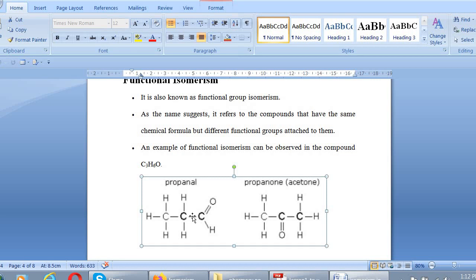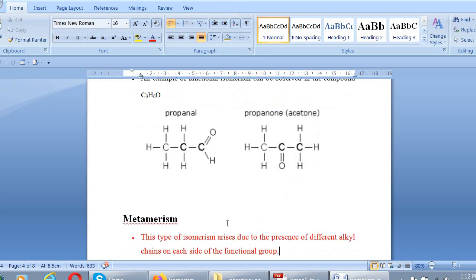The functional groups are different. In the first case, the functional group is aldehydic and in the second, the functional group is ketonic. So these have the same molecular formula but different structural arrangement, and what is different in the structural arrangement is the functional groups. So these are known as functional isomerism.